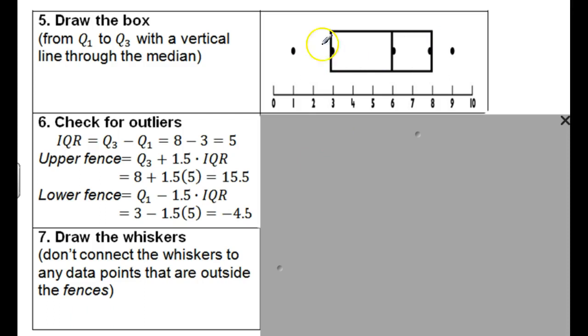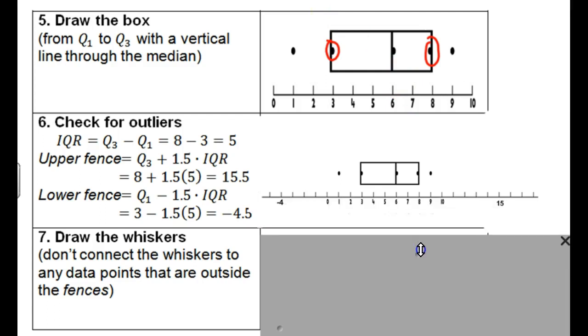Draw the box. So you want to draw the box. Remember, this is Q3 right here, and this is Q1 right here. That's the median, right? So the box goes around Q3 and Q1 there. We just draw it like that. This is kind of the weird step here, and we do need to check for outliers. So right now I can't tell if I connect this line or I connect this line or not. Maybe those 2 points are outliers.